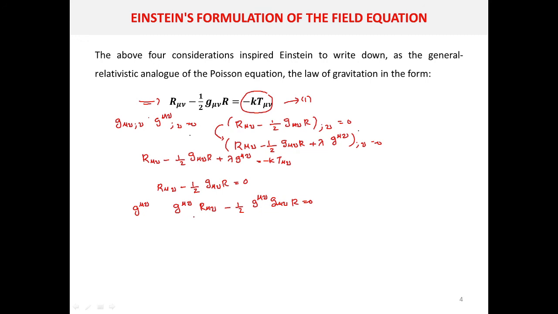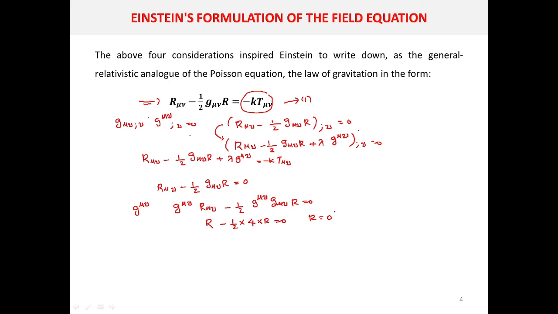We have seen in the case of the Ricci tensor, when you multiply the Ricci tensor with the contravariant metric tensor, what you will get is the Ricci scalar R. So its value is R minus 1 by 2 into g mu nu into g mu nu. We have already seen that its value is equal to the dimension of the space. Since we are considering the 4-dimensional space, its value will be 4. So into 4 equal to 0. So it means R minus 2R equal to 0, or R equal to 0.